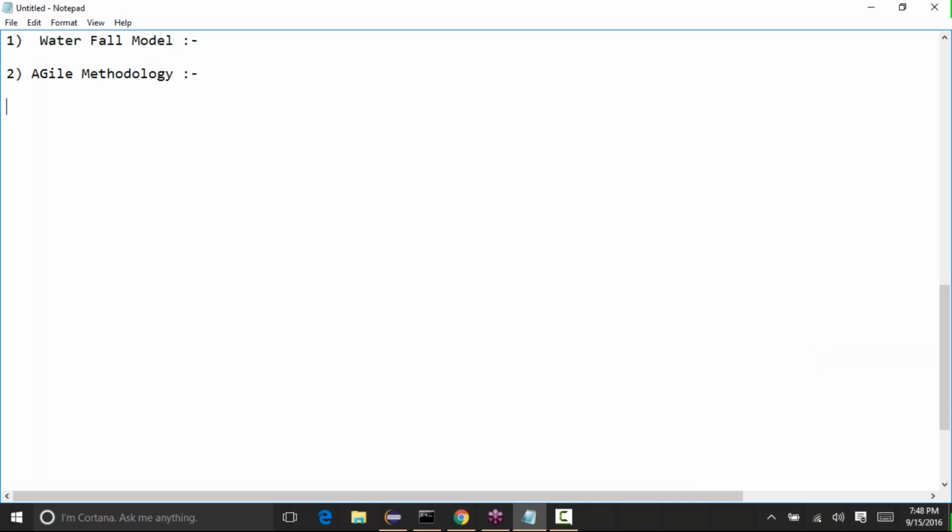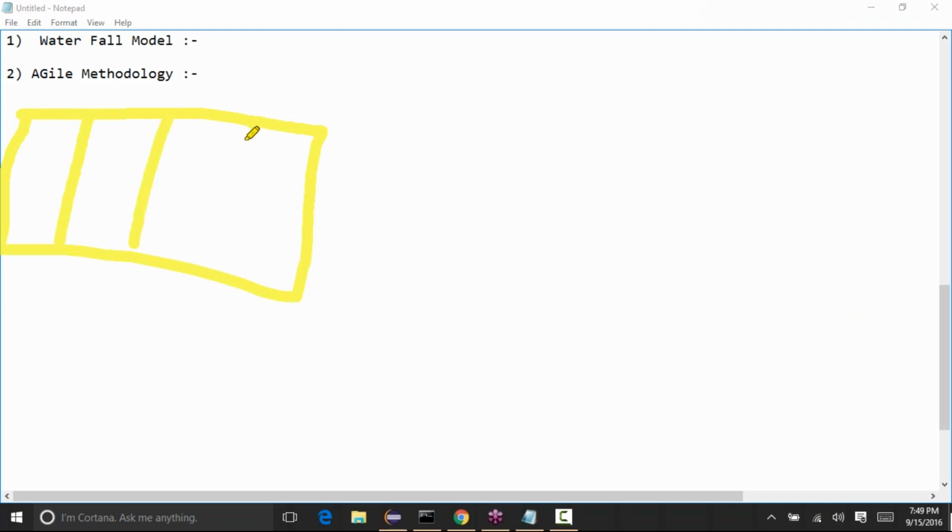With the agile methodology, instead of getting all the requirements, then design, then developing the total application, they'll divide the requirements into chunks. For example, let's say they have big requirements. Instead of completing everything, they'll cut them. One team will be working on one set of requirements, the second team on the next, the third team on these, and the fourth team on this.